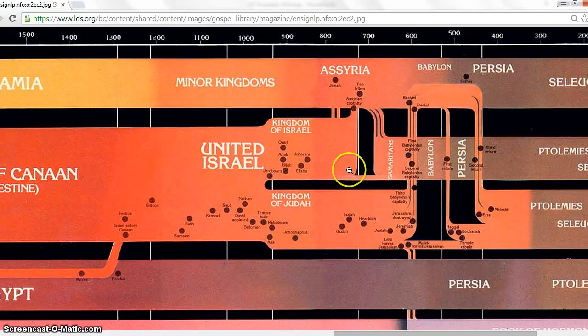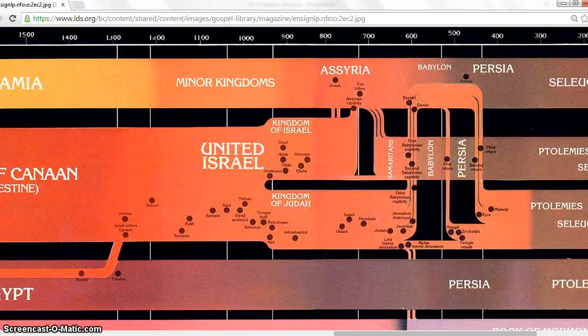And then what you'll see here is these lines going from what's happening in the northern kingdom and the southern kingdom, where there are lines going to first Assyria and then Babylon. And these are, of course, when they are taken captive. And then there's lines coming back, which marks the times when those populations are returned to the land of Israel. So this is part of the scattering and gathering that occurred in ancient times. Now, what I want to highlight, of course, is when the prophets were writing relative to these events.